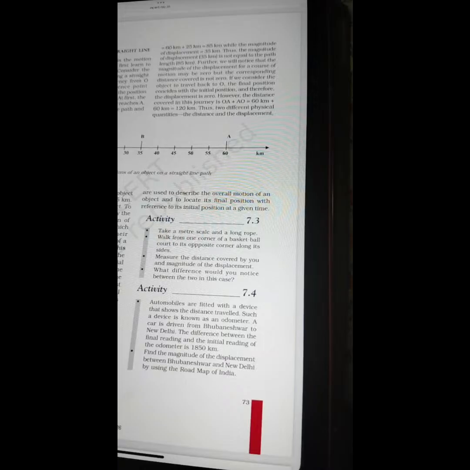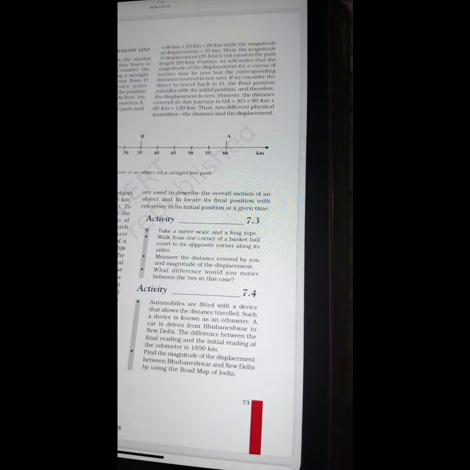Activity 7.3. Take a meter scale and a long rope. Walk from one corner of a basketball court to its opposite corner along its sides. Next, measure the distance covered by you and the magnitude of the displacement. What difference would you notice between the two in this case?